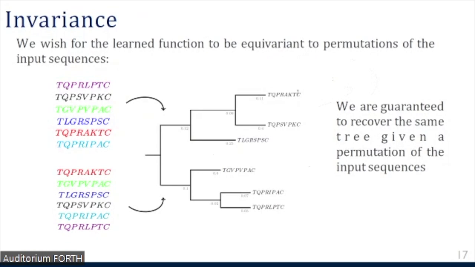For instance, if we want to recognize the image of a cat, we want the network to be able to do so even if the image is rotated by 90 degrees, say. Similarly, this property allows us to have the guarantee that the reconstructed tree will be the same no matter the permutation of the sequences in the input alignment without having to resort to data augmentation.